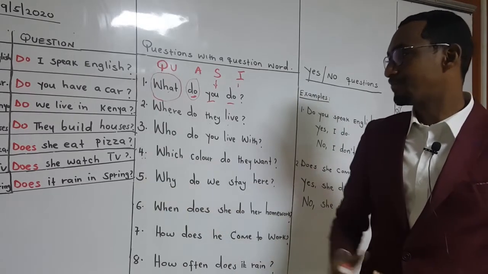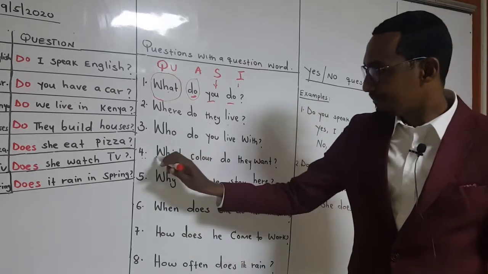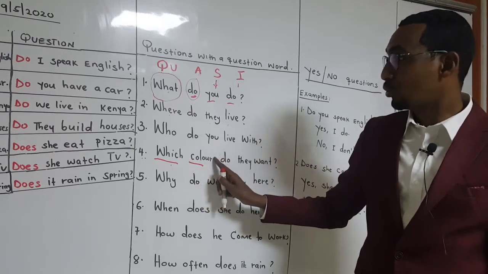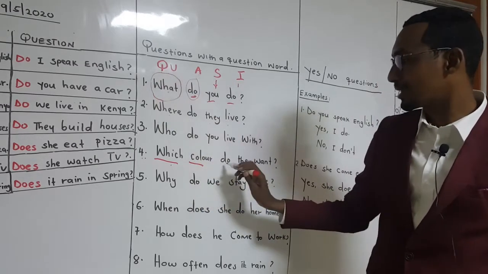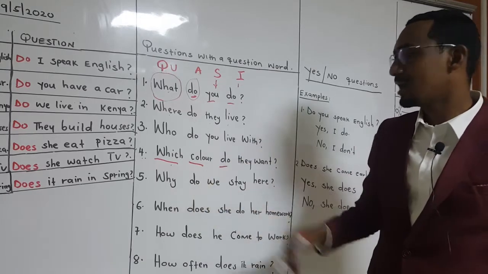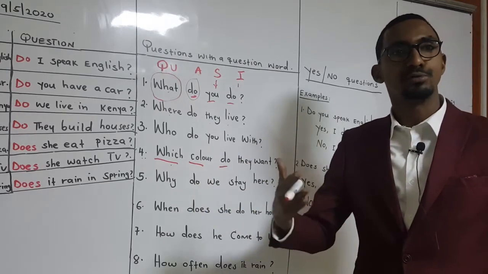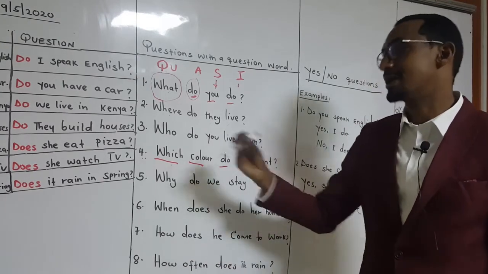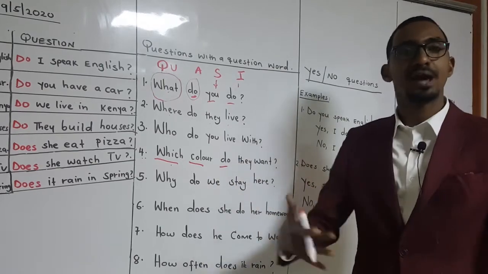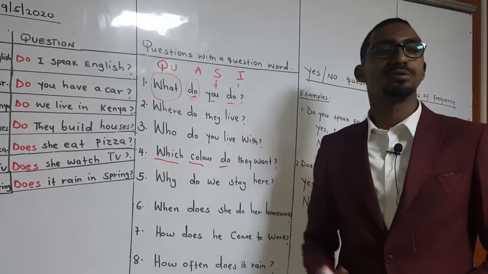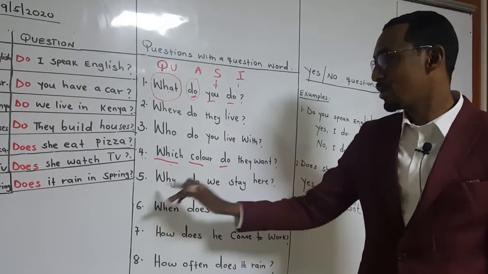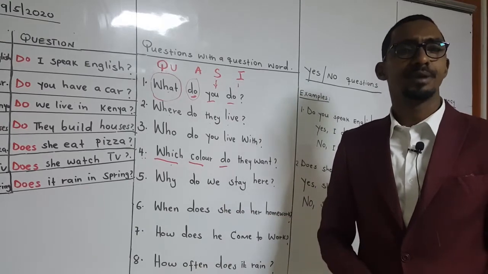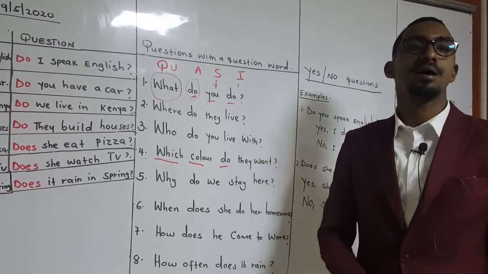Number 4, which color? So here the question word is followed by the word color, then the auxiliary. Which color do they want? They want blue, they want red. That is the answer. Or you can say, which color do you want? Good. Number 5, why? Why do we stay here?